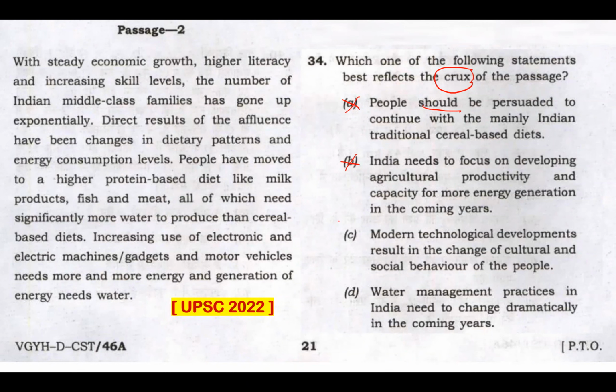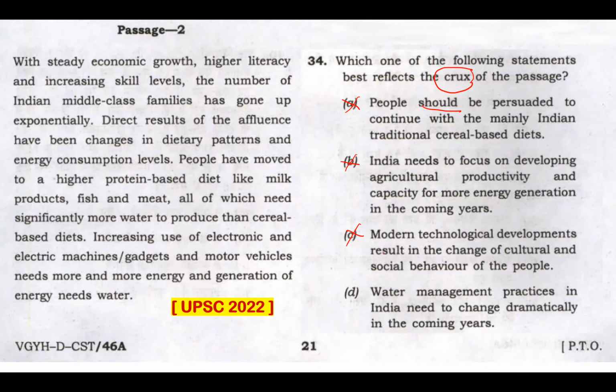Seriously, a sentence, but nowhere related to this passage. It will never be the crux of this passage for sure. That's totally outside the context. Cultural, social behavior, it's never mentioned in this passage. Maybe talked about somewhere else by someone, but not by the author in this passage.